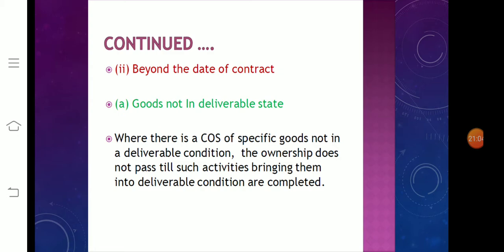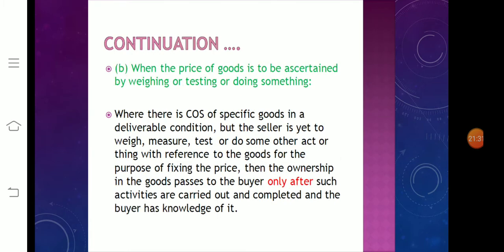First one, goods not in deliverable state. Where there is a contract of sale of specific goods not in a deliverable condition, the ownership does not pass till such activities bringing them into deliverable condition are completed. It is known as the goods not in deliverable state. This is beyond the date of contract.